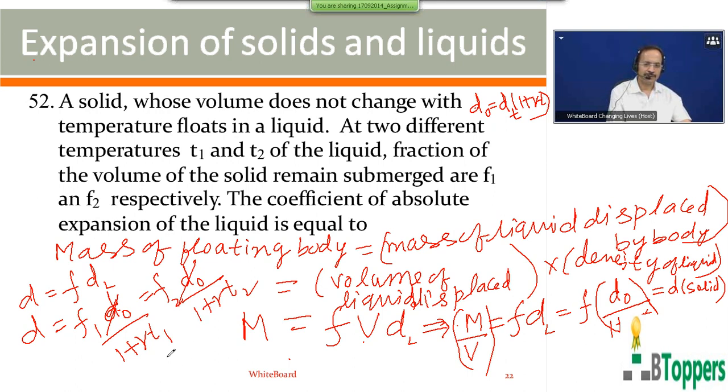So you can cross multiply, simplify and find gamma in terms of F1 and F2. Those who want to copy the working of this solution, please pause and copy it. I would like to complete the simplification.